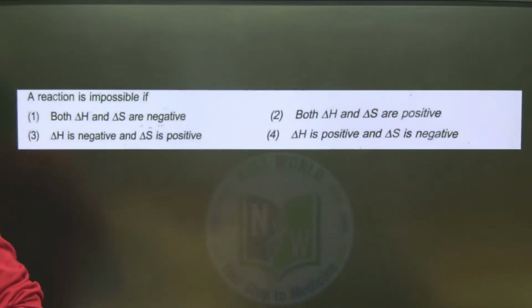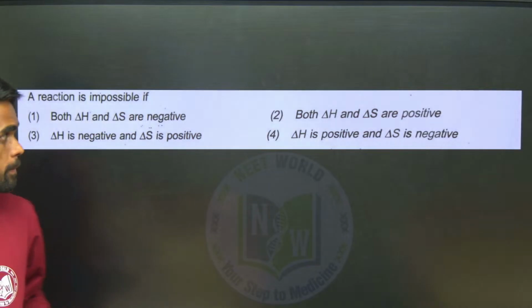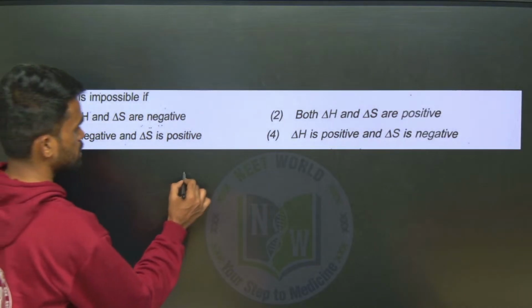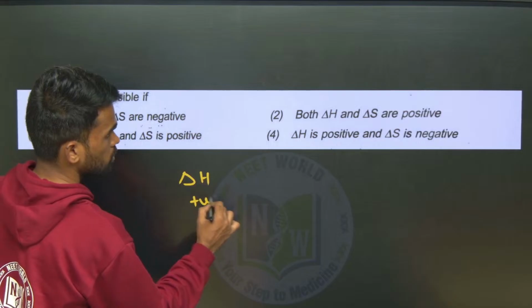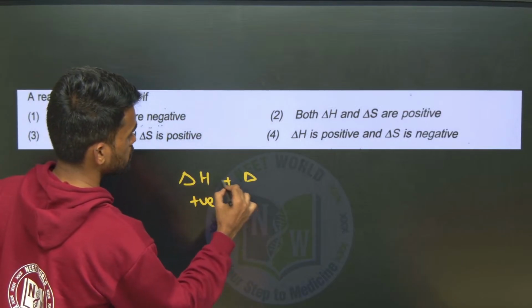Impossible means non-spontaneous here. A reaction is impossible if delta H is positive and delta S is negative.